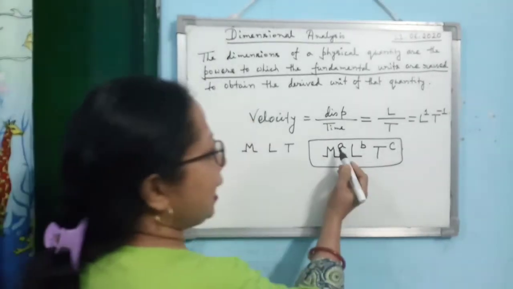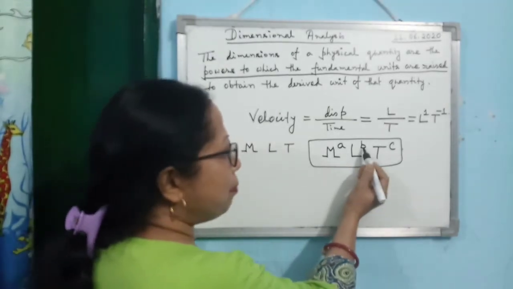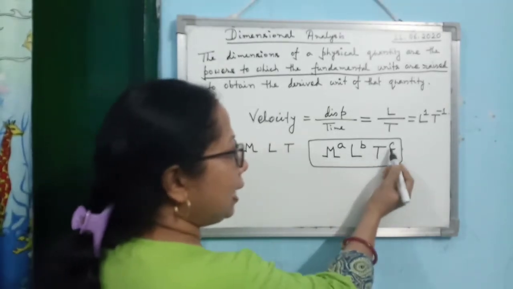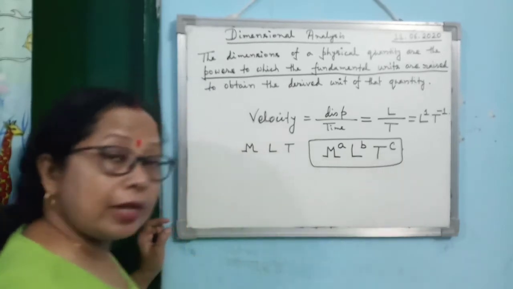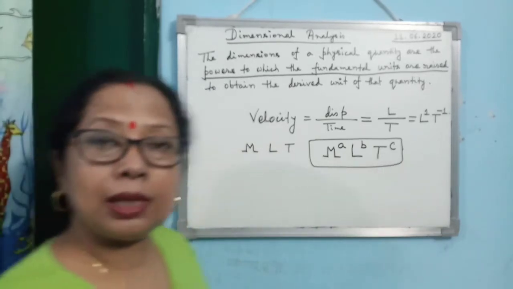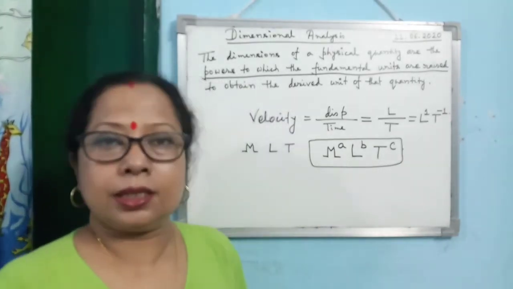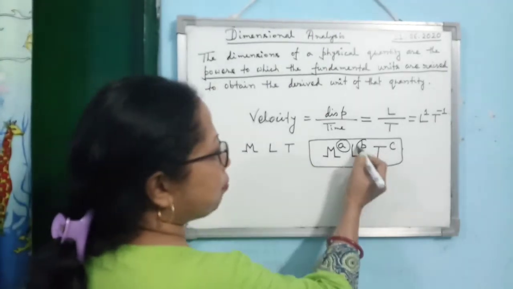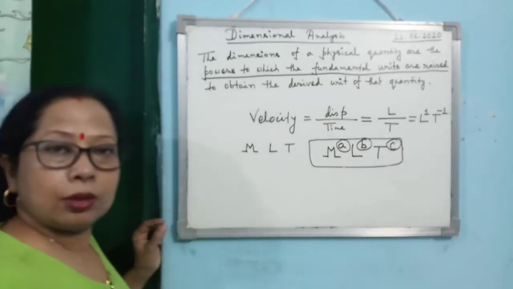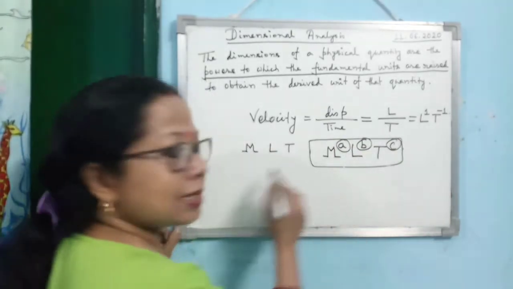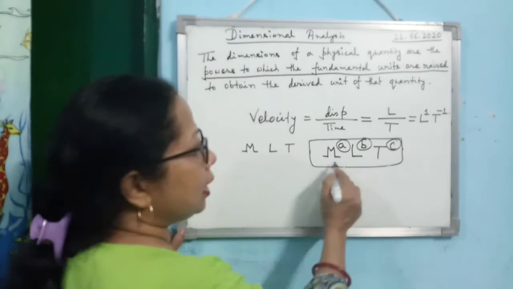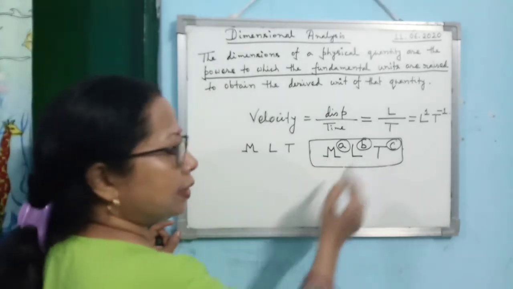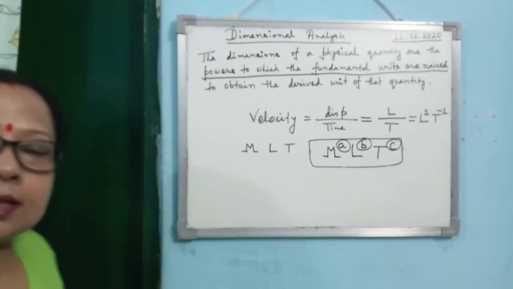In that case, a is the dimension of M, b is the dimension of L, c is the dimension of T for that particular physical quantity. So the points you have to remember: these powers are the dimensions, not that entire thing. Powers are the dimensions for M, L and T for that particular physical quantity.